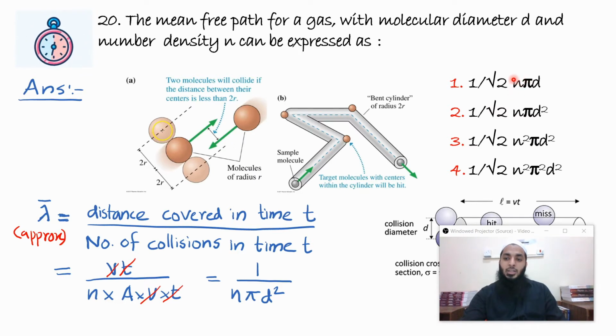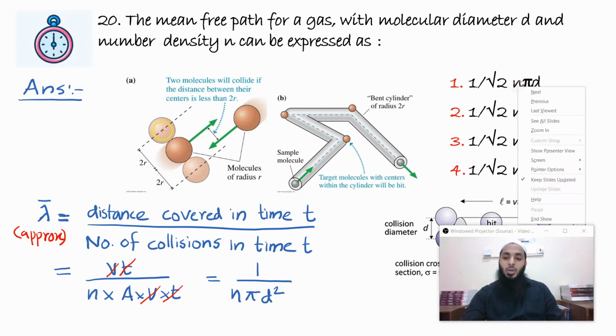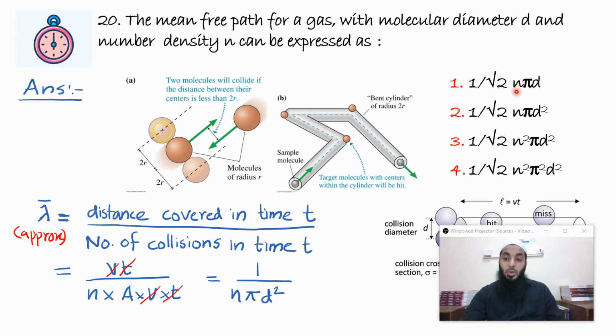N is the number density, meaning the number of molecules per unit volume. So that means this will have a unit of meter raised to minus 3, and this will have a unit of meter. So if I multiply meter raised to minus 3 with meter, I'll get meter raised to minus 2, and if I bring it in the numerator, I'll get meter square. But we want mean free path, which is a length. So this option is wrong. Only the second option will match if you had used dimensional analysis.